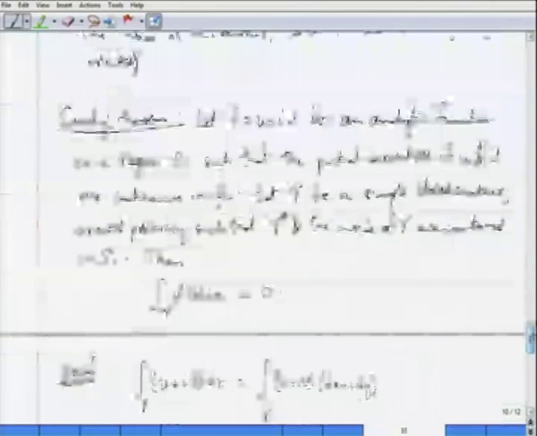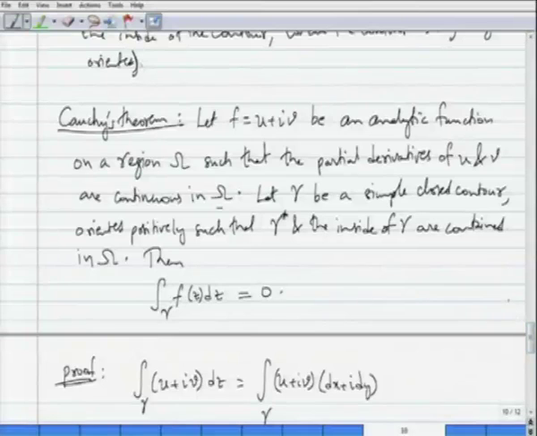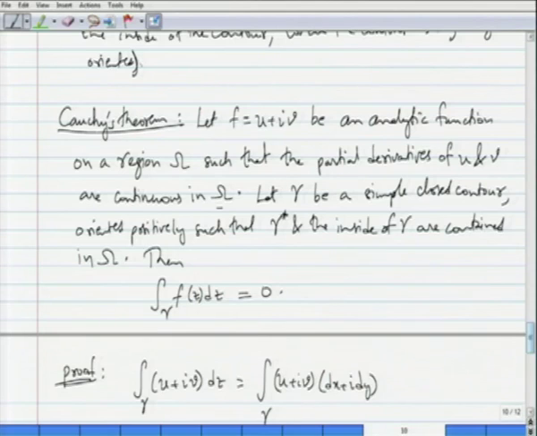So, this is the first version of Cauchy's theorem, which was known before. A mathematician by name Goursat dropped the assumption that the partial derivatives of u and v have to be continuous on the inside of gamma. So, we can indeed drop that assumption.